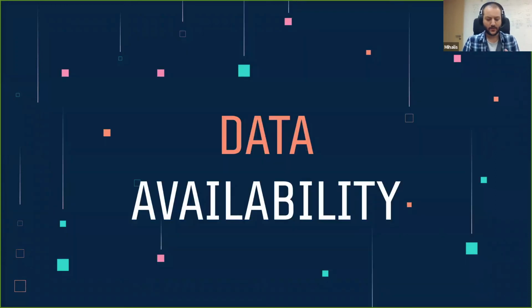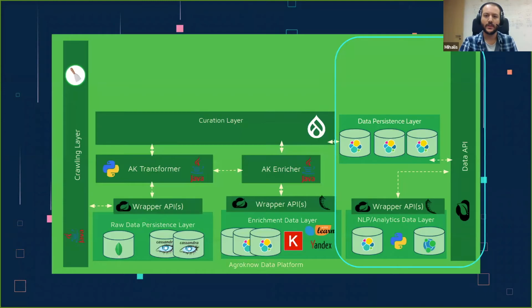And the next layer, of course, has to do with data availability. We have collected all this data, we have enriched this data, translated it, perhaps humanly curated. We have to make it available to our end users. And how are we able to do this? Now, this is one of the most important parts of the architecture.